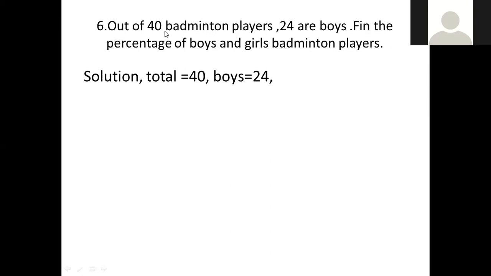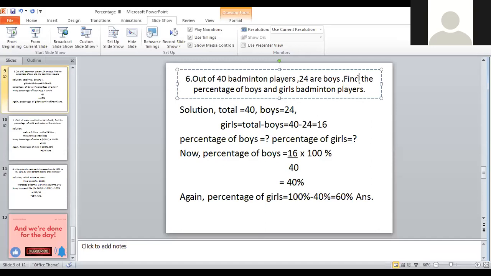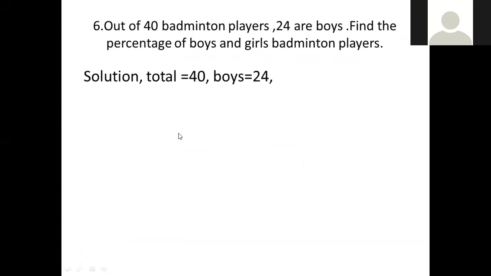Out of 40 badminton players, 24 are boys. Find the percentage of boys and girls badminton players. Okay, you understood the question? Yes, sir. It is asking to find the percentage of boys and girls badminton players.